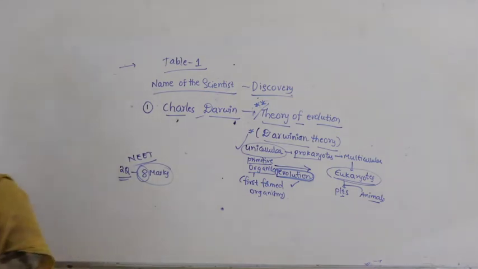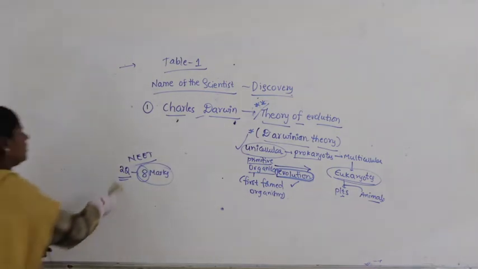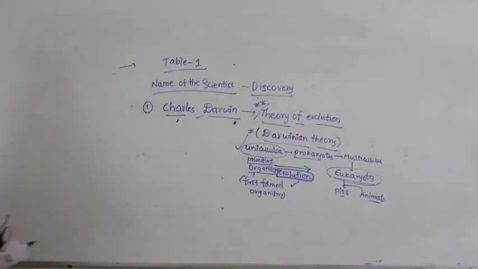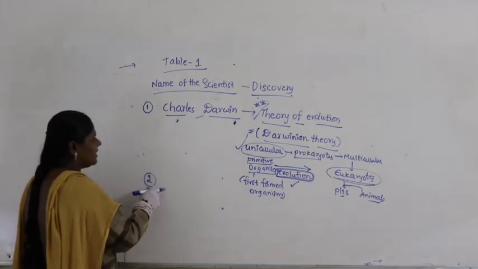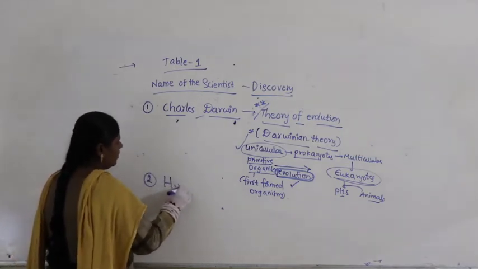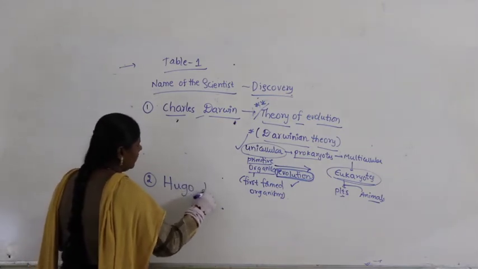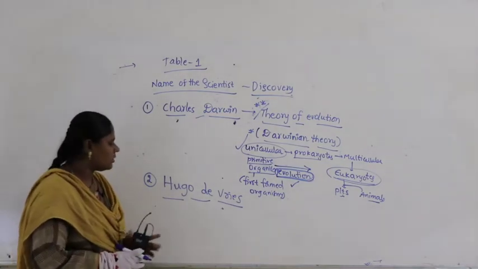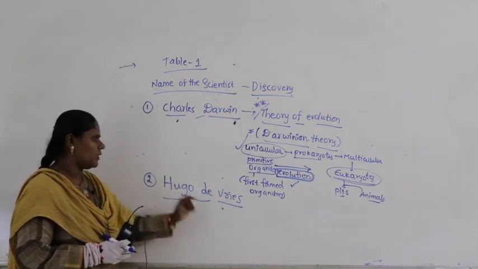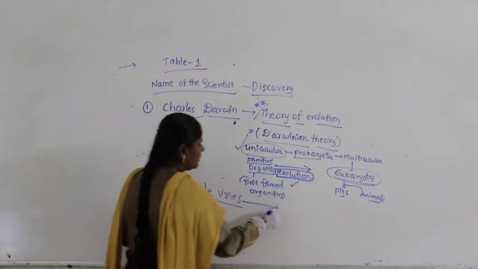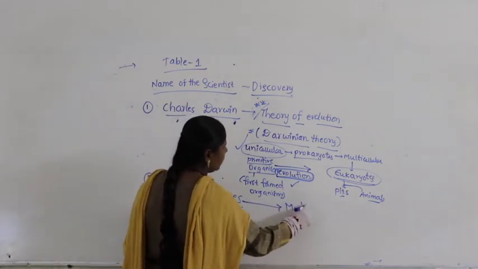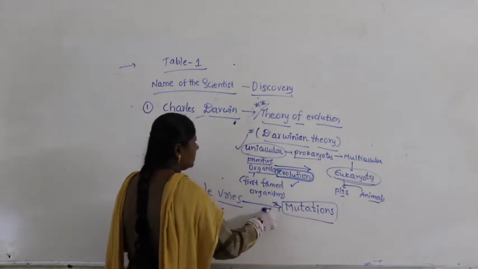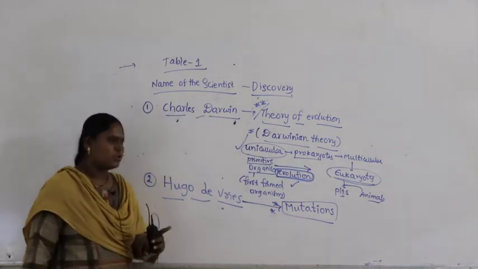Similarly, let us take the other scientist. Now we can take Hugo de Vries. What is the pronunciation? Hugo de Vries. Hugo de Vries. What did he discover? He discovered mutations. What are these mutations?